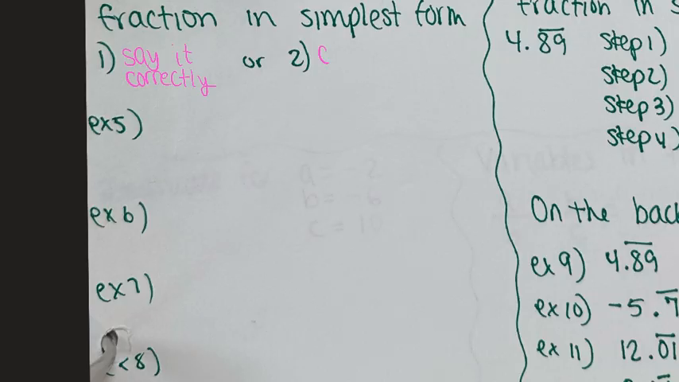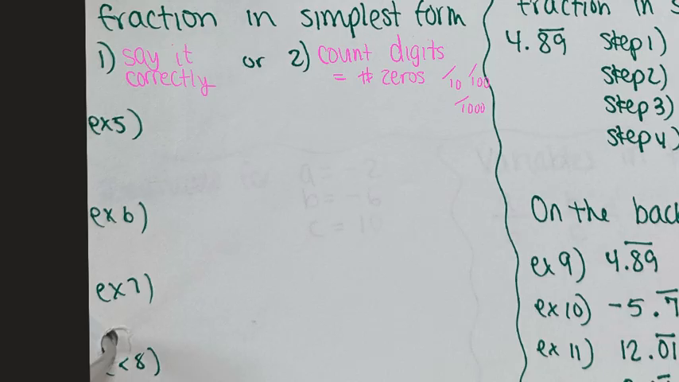The other option is to count. Count the digits, and that's going to equal the number of zeros. So we might put it over 10, we might put it over 100, we might put it over 1,000. If it has 1 digit, it goes over something with 1 zero. If it has 2 digits, it's going to go over 2 zeros. If it has 3 digits, it's going to go over 1,000 because 1,000 has 3 zeros.